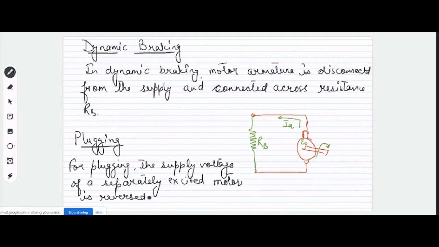So what is the scenario? We have not only disconnected the motor from the supply, but we have reversed the polarity.